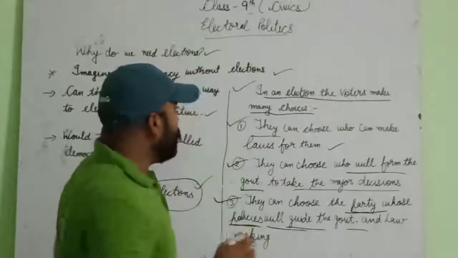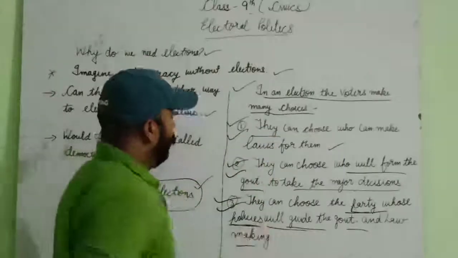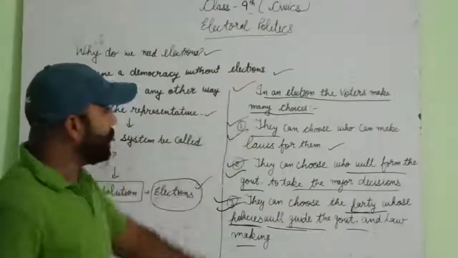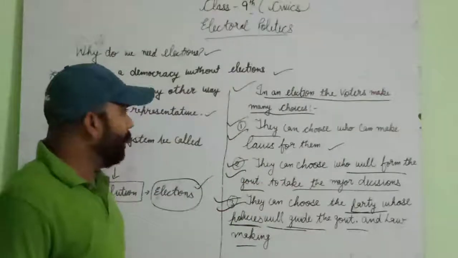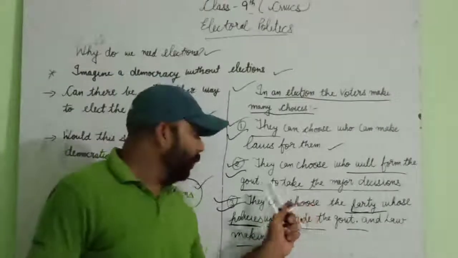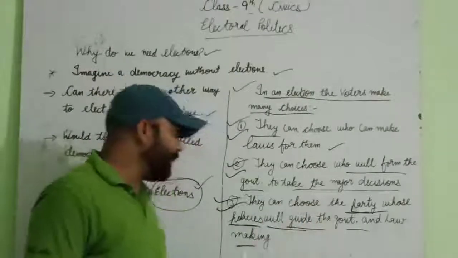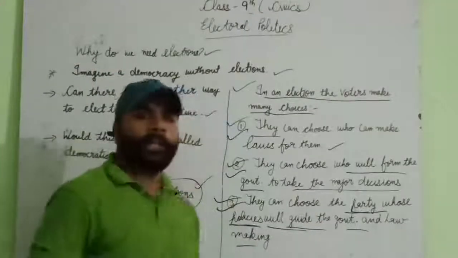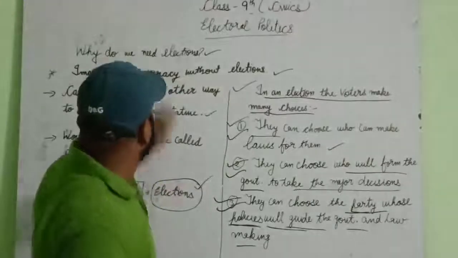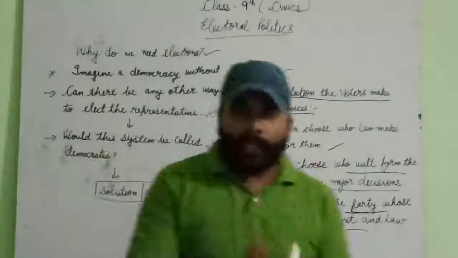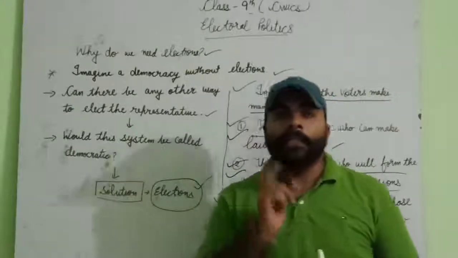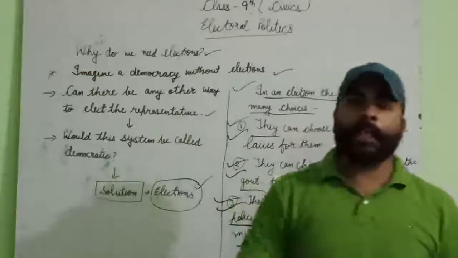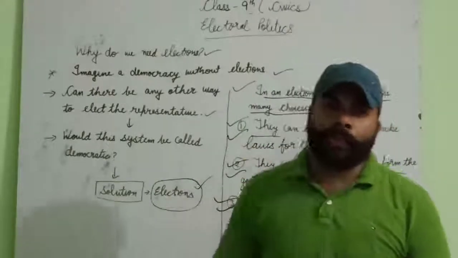So why do we need elections? These three main points are there. We need elections to elect representatives, and voters have many choices: they can choose who can make laws for them, who will form the government and take the major decisions, and which party's policies will guide the government and lawmaking. In a country like India, there is a need for elections so that the elected representative will work on behalf of the people.